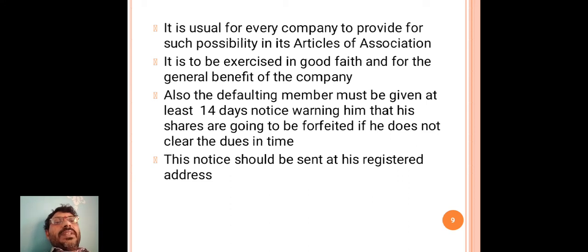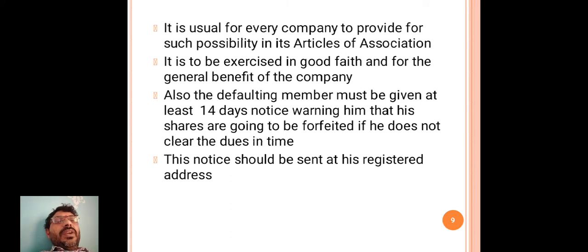It is to be exercised in good faith and for the general benefit of the company.